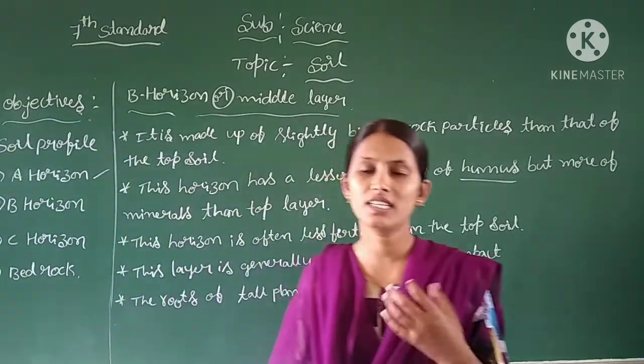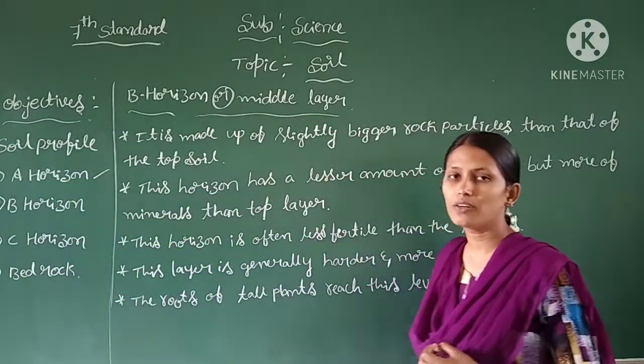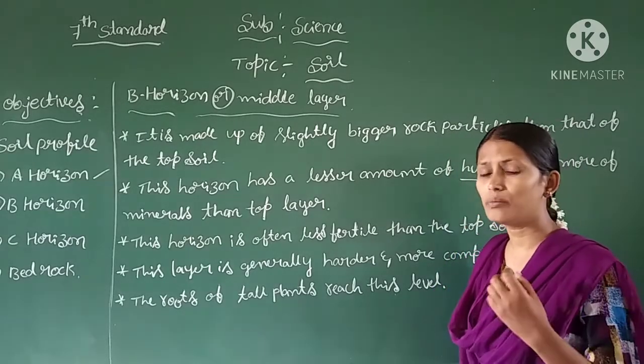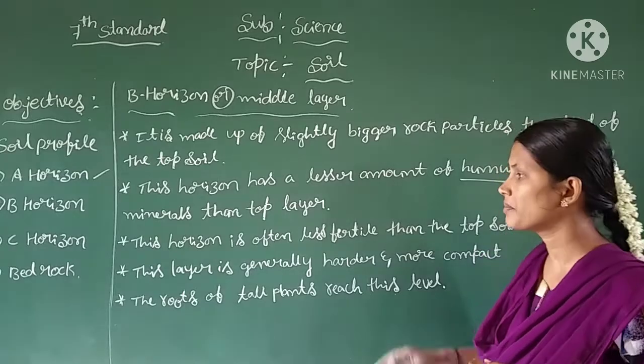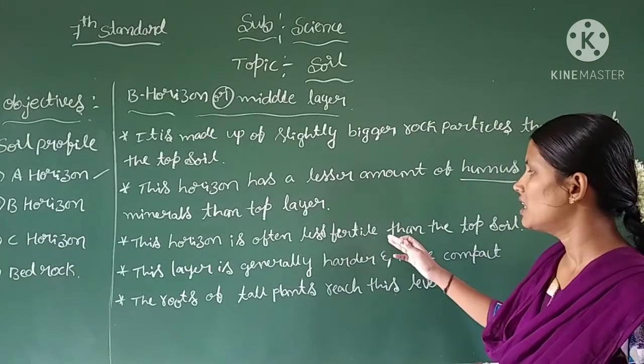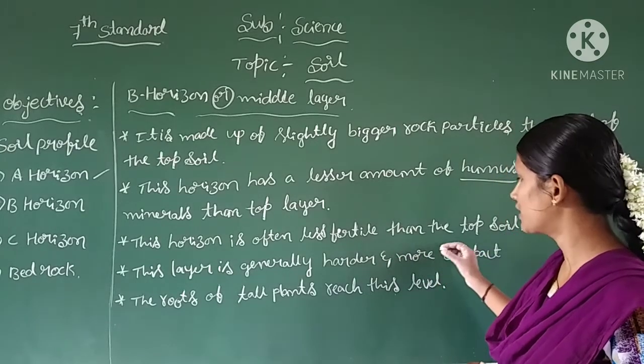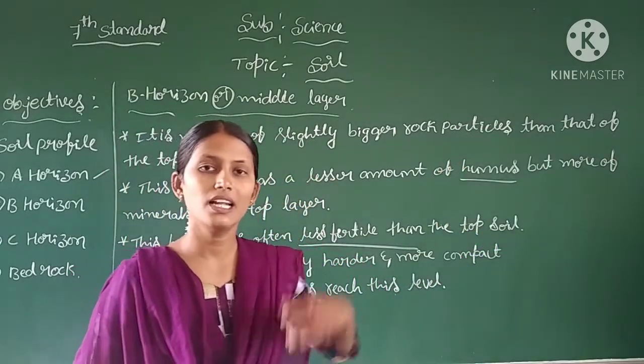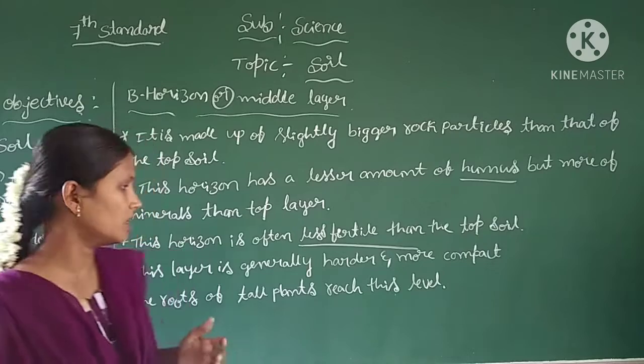This horizon is often less fertile than the topsoil.